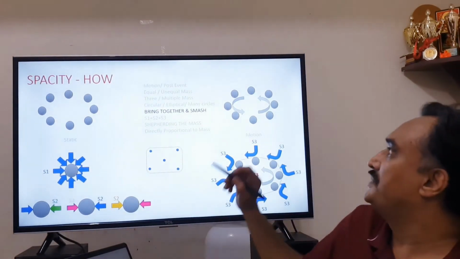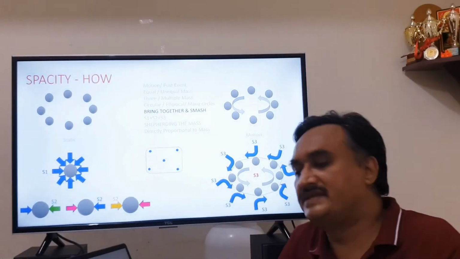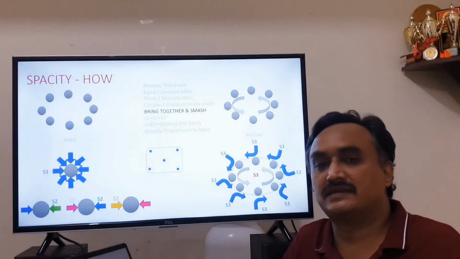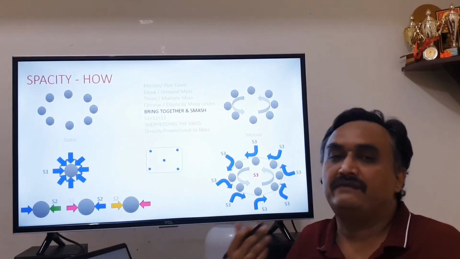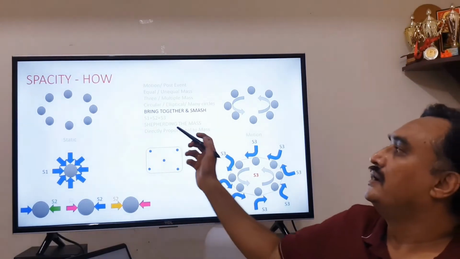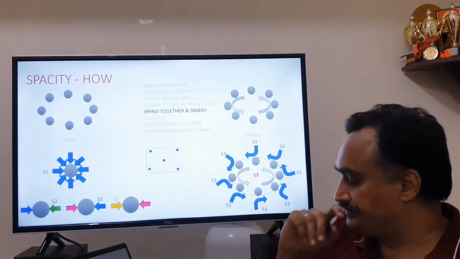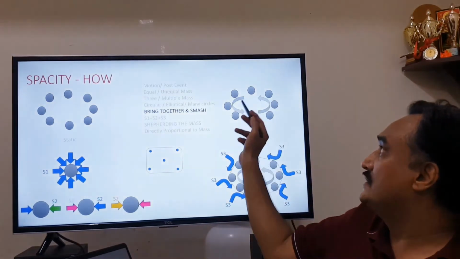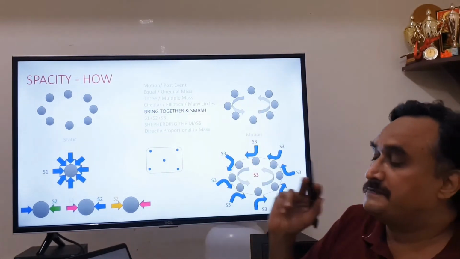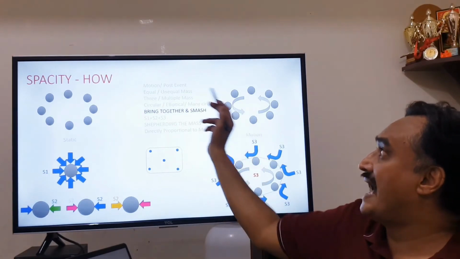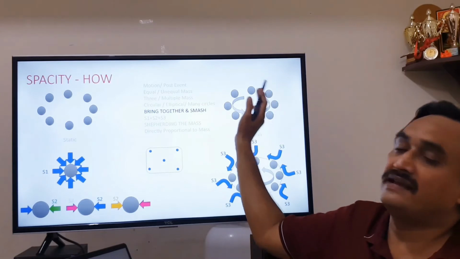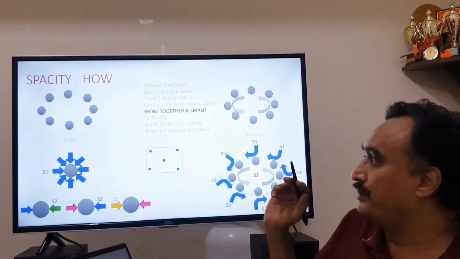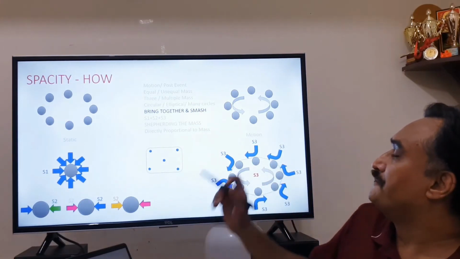But something strange happens when these masses are moving. We see that most of the time in the universe masses are moving, be it in the solar system or galaxies themselves; every mass is moving and mostly moving in circular or elliptical fashion. But here we are not saying that spacity is the reason why these are moving in this direction. Spacity S3 that we are talking about is acting post event. There is something else which is making these masses move, which we will study when we come to the stage of how the galaxy is formed from static masses.